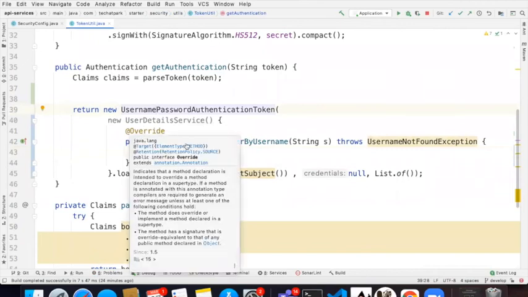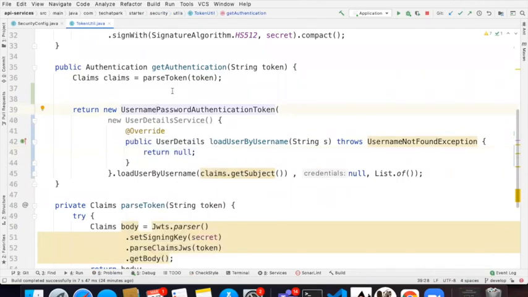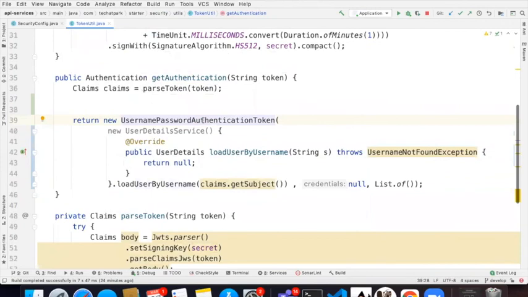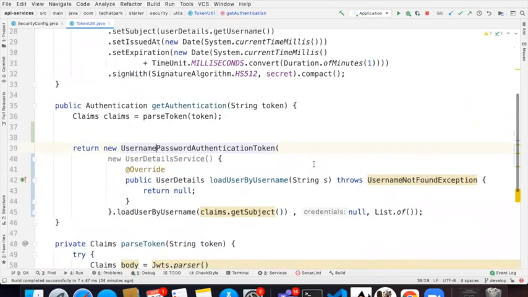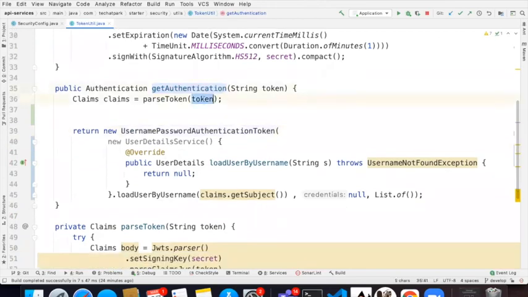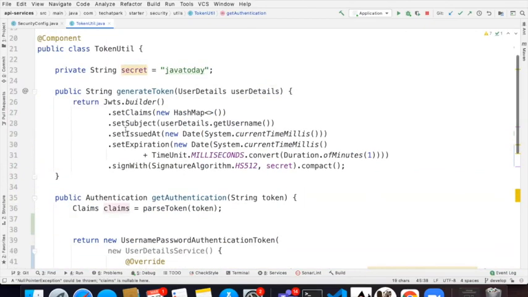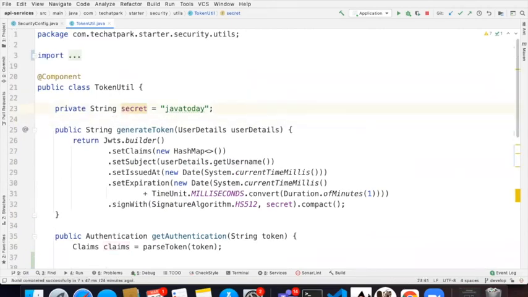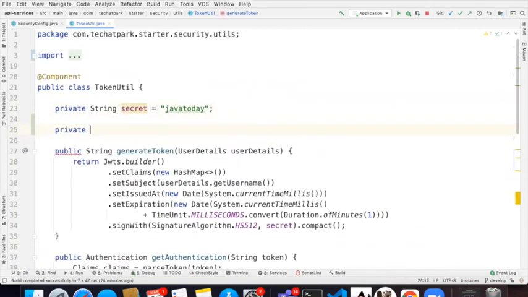So basically they contact this, and it actually looks very nice on paper. Can anyone tell me what is the problem here? When you want to create an authentication from the token, I can get my username because that's the subject. And then with that, I call the user details service. It's just one line of code. If I want to make it even clearer, I can just say private UserDetailsService.